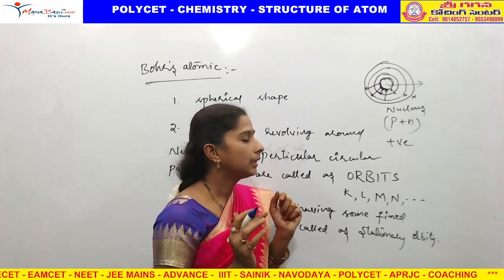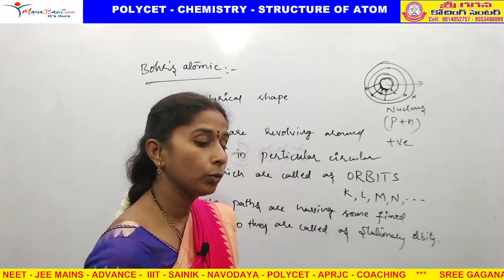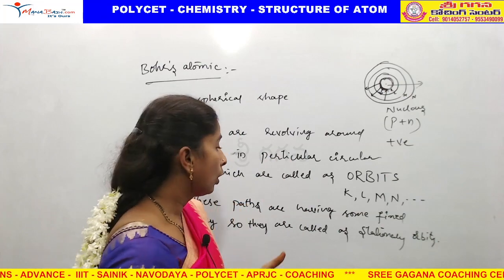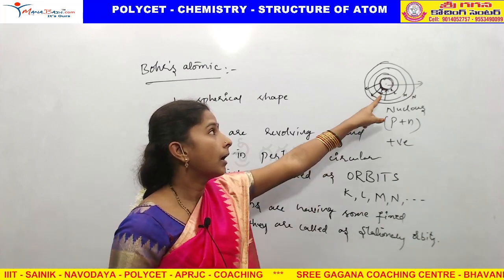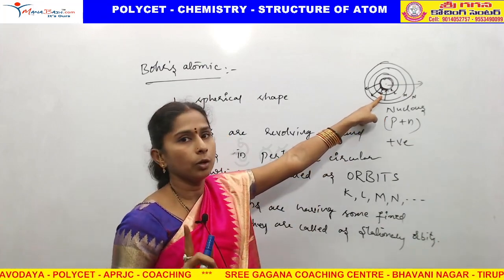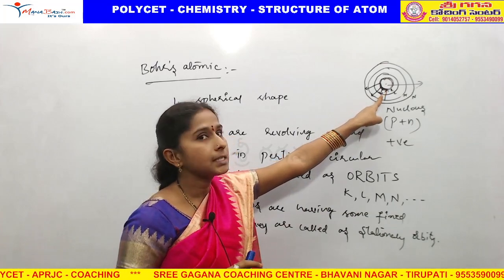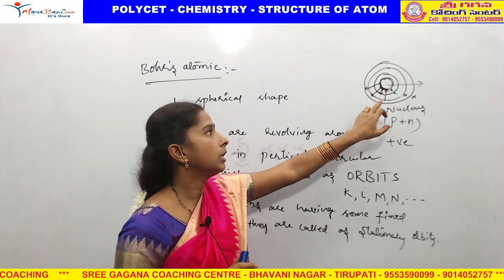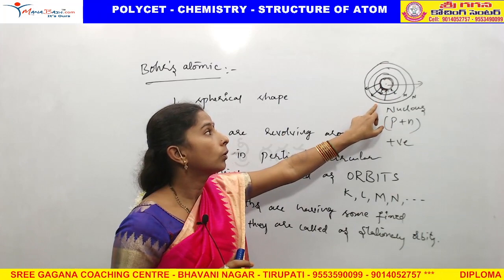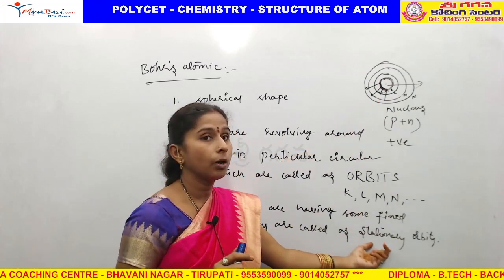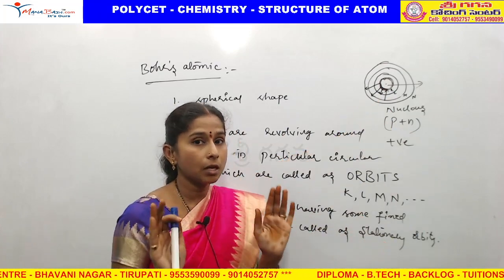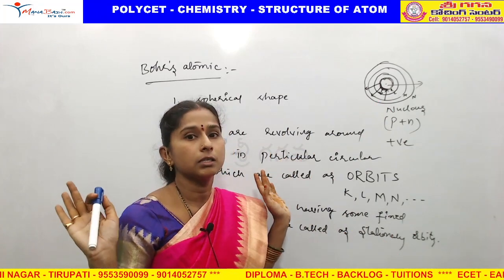So, he explained about the energy of orbits. Every orbit has some fixed energy, so these orbits are called stationary orbits. Stationary orbits means orbits with fixed energy.